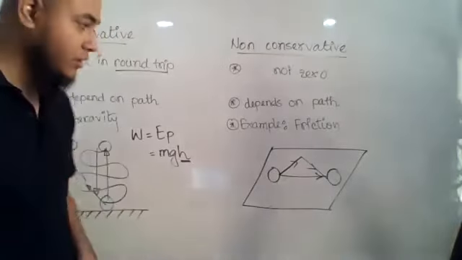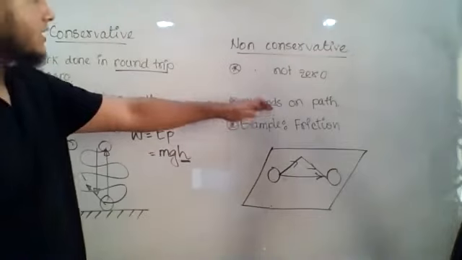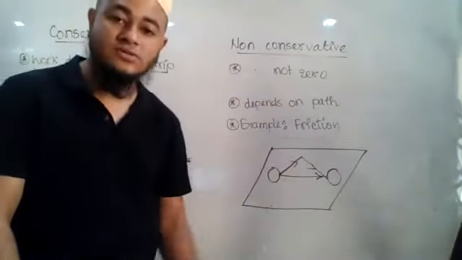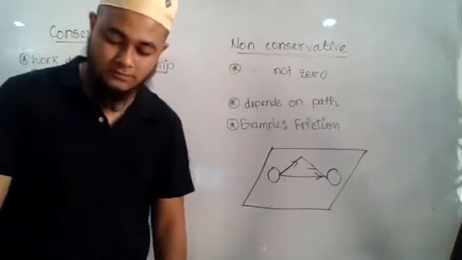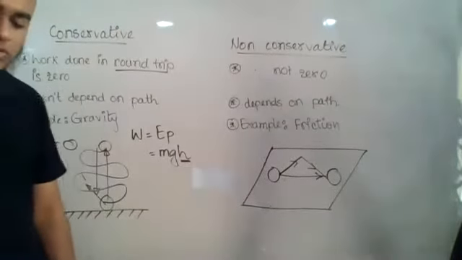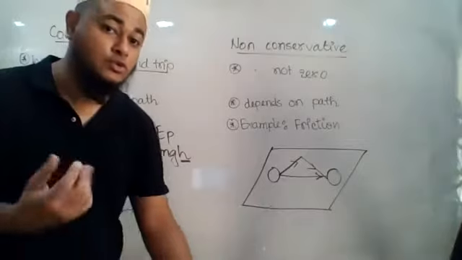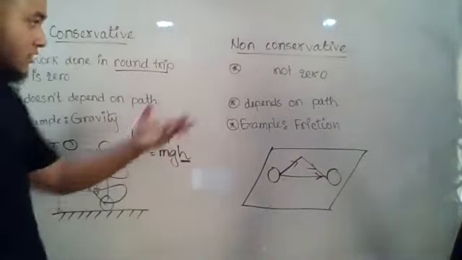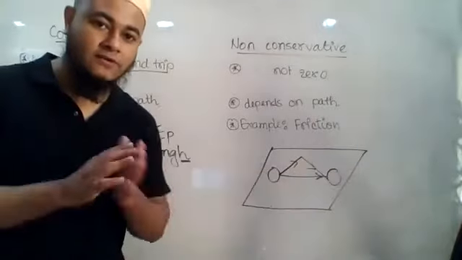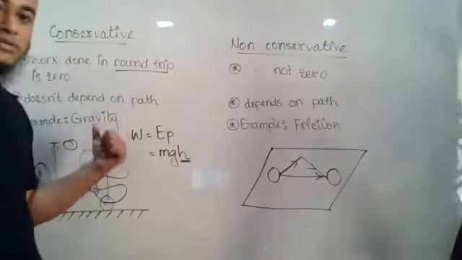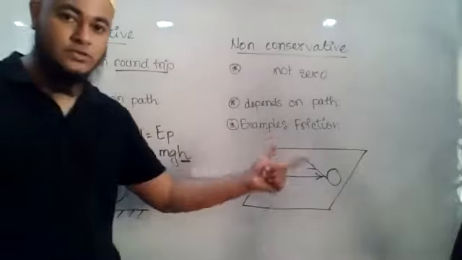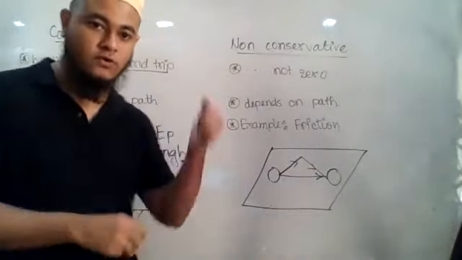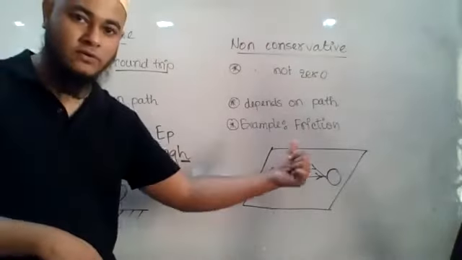Yes. Okay, so are we clear that a non-conservative force depends on the path, and the best example to understand this is friction. Now I want to give you a homework. I want you to come up with some more examples of conservative force and non-conservative force. I have given you only two examples: gravity for this one and friction for this one. I want you to come up with at least three more for conservative force and three for non-conservative force.